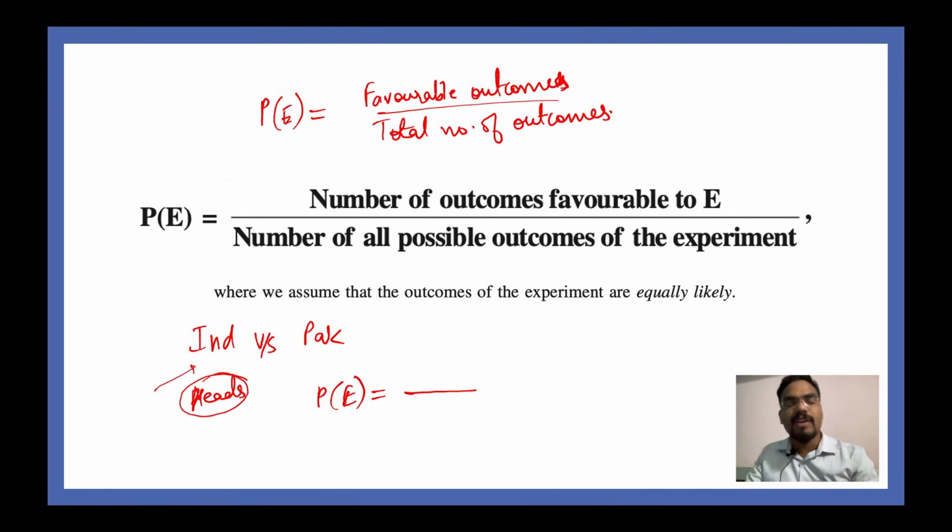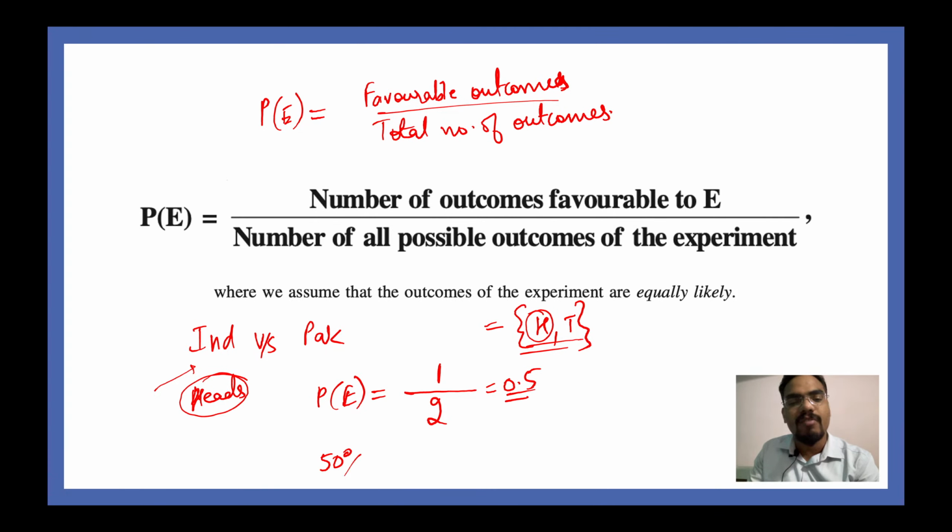How many total outcomes do you think a coin will have? Obviously the total number of outcomes on a coin can be either a head or a tail, right? So the total number of outcomes will be 2, so the total comes in the denominator side. And what is the favorable outcome for India? It is heads. How many heads do you get when you toss a coin? You get only one head, so your answer is 1 by 2, which means you can write your probability is 0.5, or if you want to write it in terms of percentage, the percentage value will be equal to 50%. So whatever probability you are getting, just multiply by 100 and you are good to go in terms of percentage, right? Very nice, beautiful.